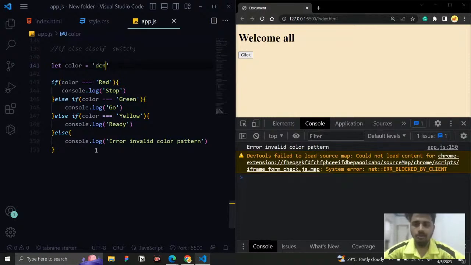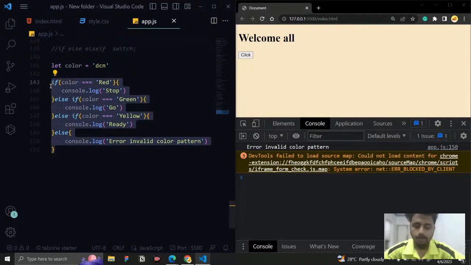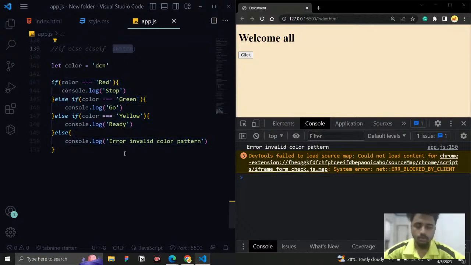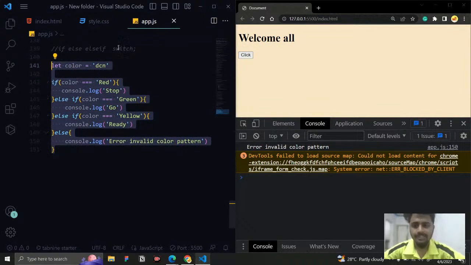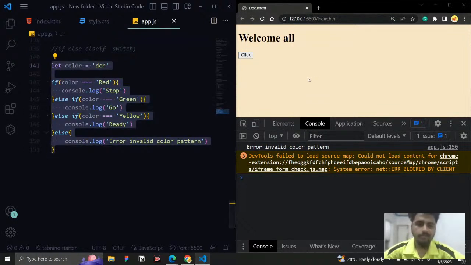Okay, so this is what conditional statements are. And the switch statement, it is used as syntactic sugar for this one. Here we write so much code, so many brackets, so many opening and closing curly braces, so many keywords we need to use. And the switch statement is a syntactic sugar for this code. Before seeing the switch statement, we will work with some DOM operations, because we haven't discussed the DOM yet. So we'll discuss some DOM, do some practice with it, apply this code, and come up with some traffic lights.